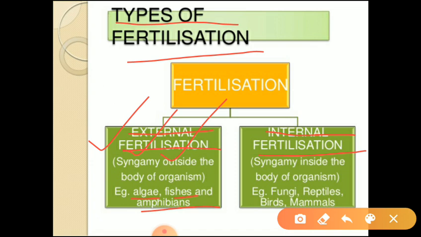Example, fungi, reptiles, birds, mammals. In all these organisms we can see internal fertilization. So these are the two types of fertilization. So what is fertilization? It is the second event which occurs in sexual reproduction. Is it clear?